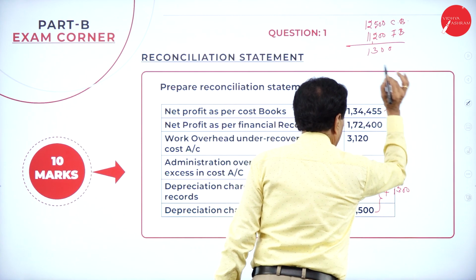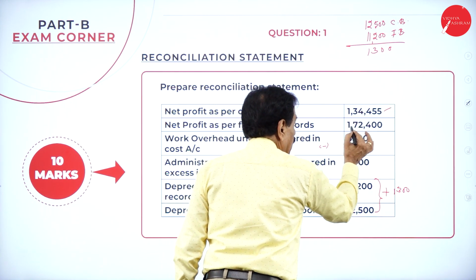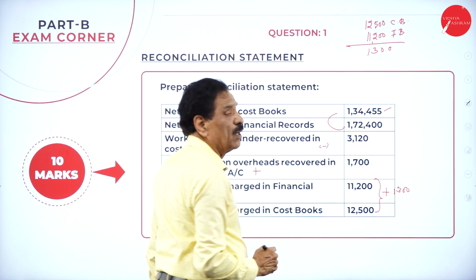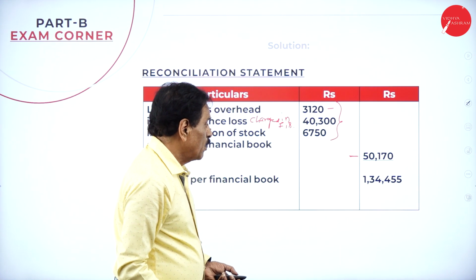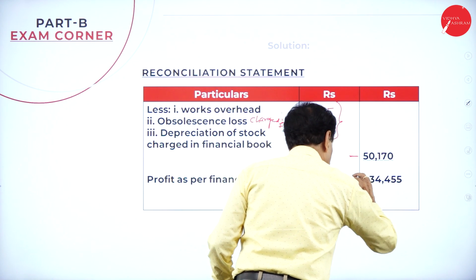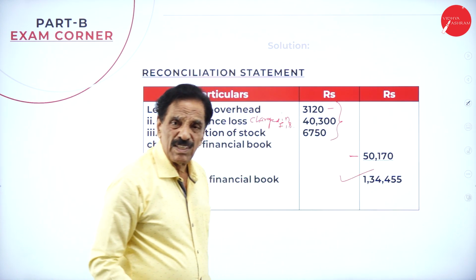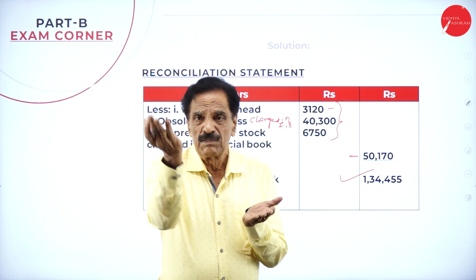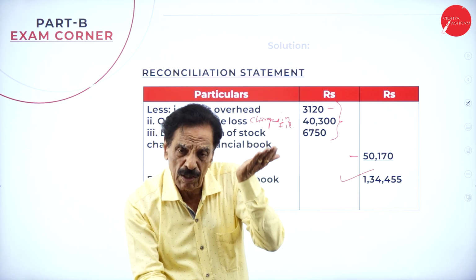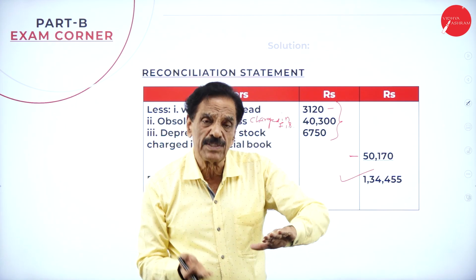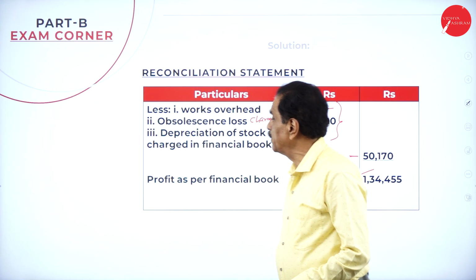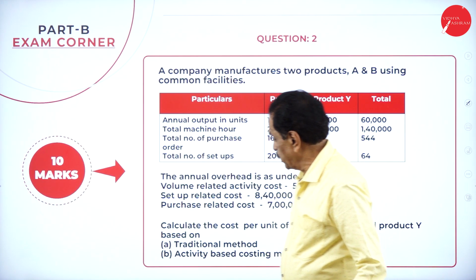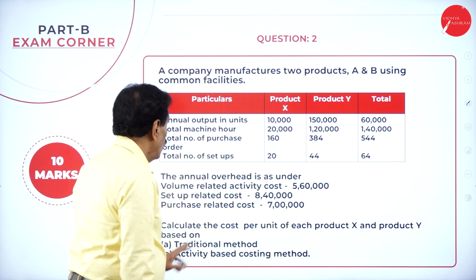Profit as per the cost book, here we started with how much? 1,72,400. You arrived at how much? 1,34,455. Easy, no? Just to make equal: costing more, financial more; costing also more, financial less; costing also less here. Hope so. You understand this point?